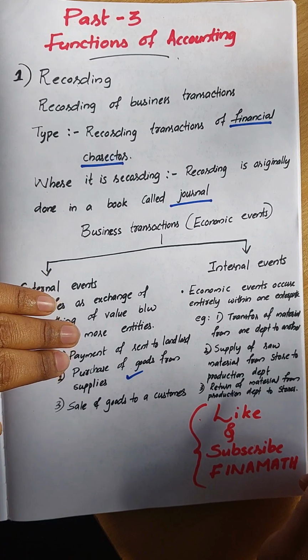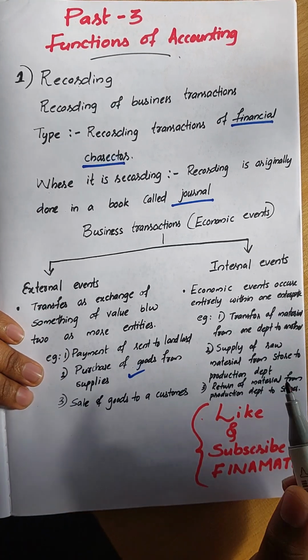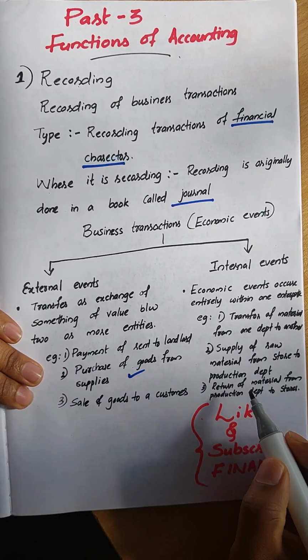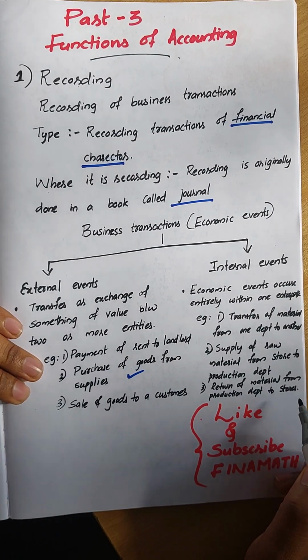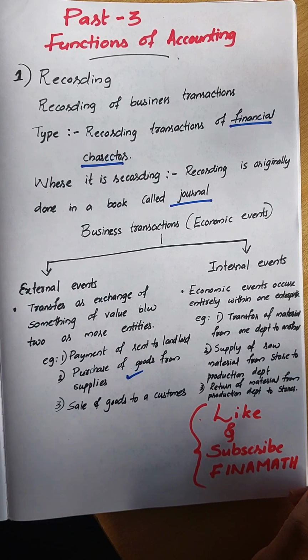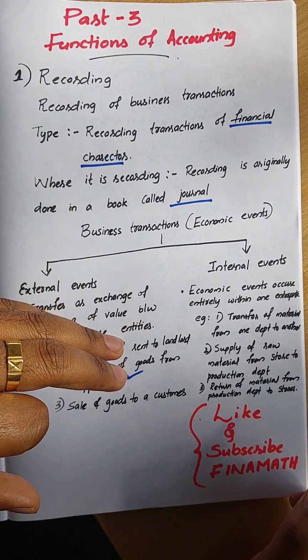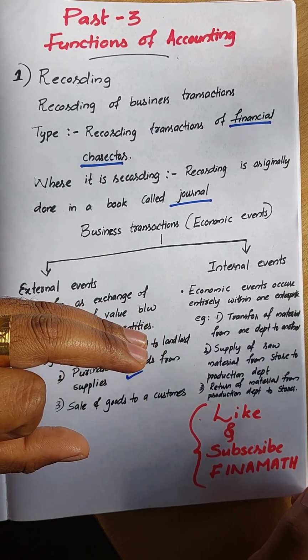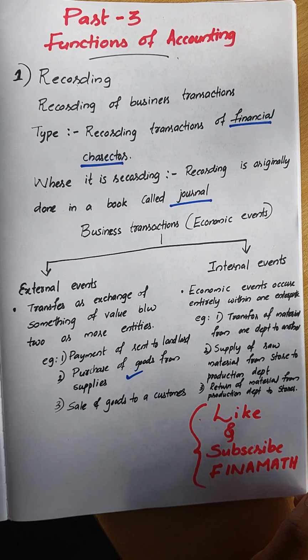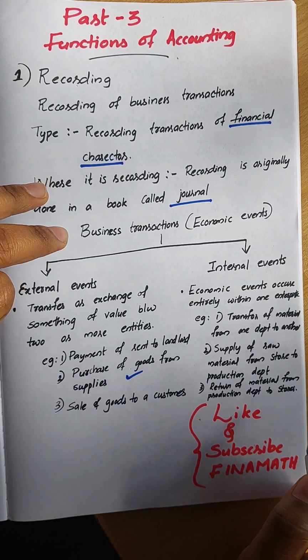We record all these transactions into the journal. The third one is return of material from the production department to the store. We take raw material from the store to the production department, and once production is complete, we take the finished goods from the production department back to the store. All of these come under internal events. It is happening within the entity, not between two external entities.